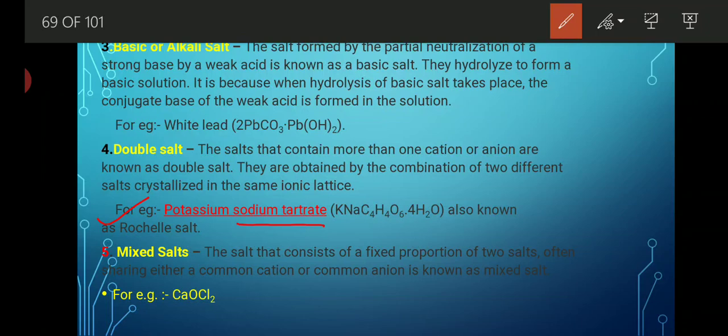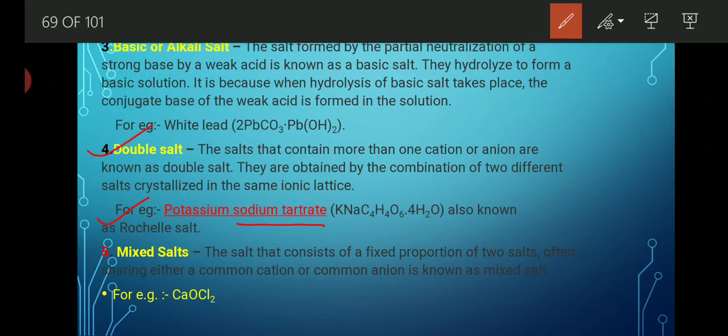One more example of a double salt is alum, K2SO4.Al2(SO4)3.24H2O. That is also an example of a double salt. In simple language, a double salt is that salt which is formed by the combination of two or more cations and anions.